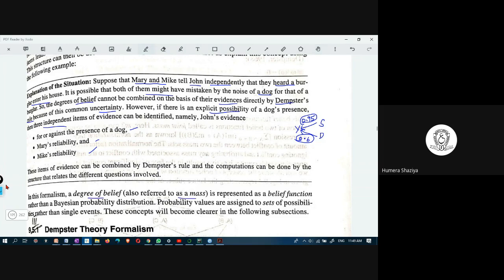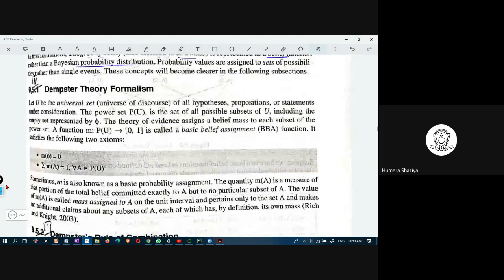So here the degree of belief, also referred to as mass, is represented by a belief function rather than a Bayesian probability distribution. And then this belief function is formalized here.